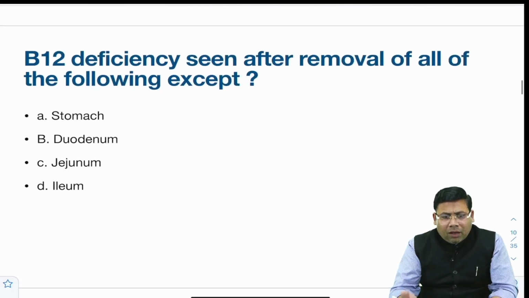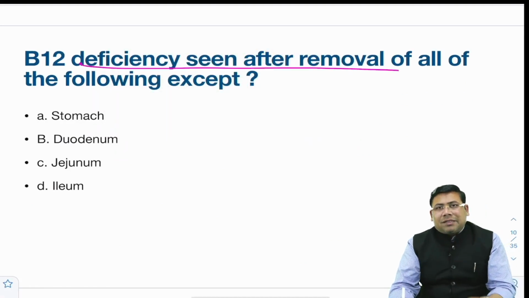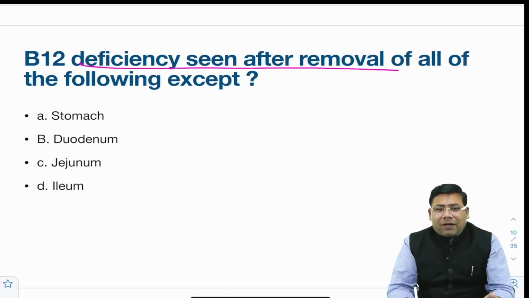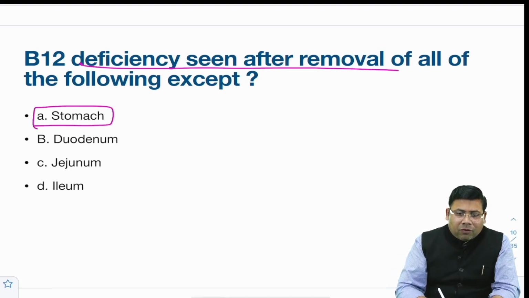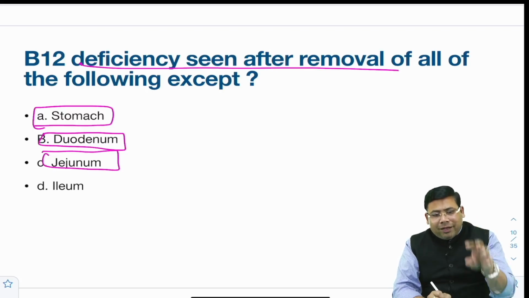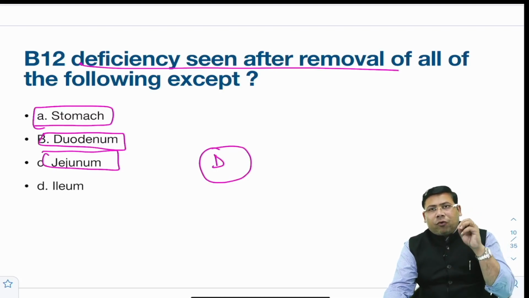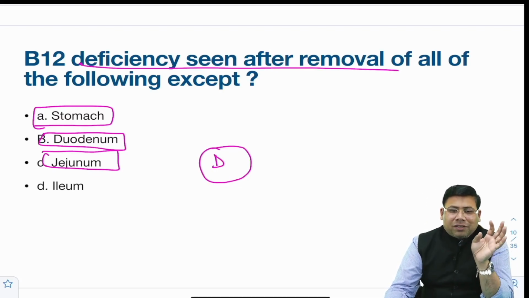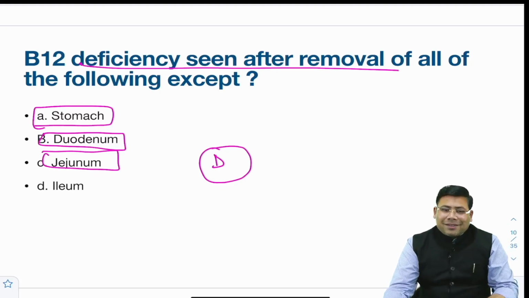Next is vitamin B12 deficiency. There is something known as Castle's intrinsic factor, which is produced by the stomach. So remember, it is seen with stomach also. It is absorbed in the duodenum and jejunum. So here also, even some part of it is absorbed in the duodenum. The least would be affected in case of D. If you go for a total ileal resection, then also you will see this. But remember, ileal resection is the answer of exclusion in this case.